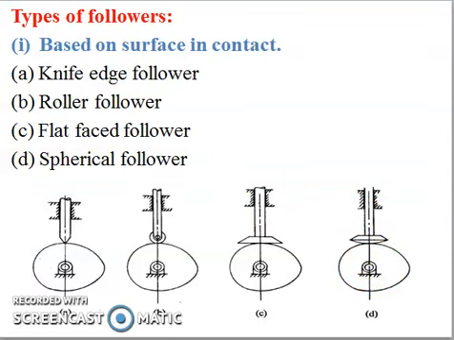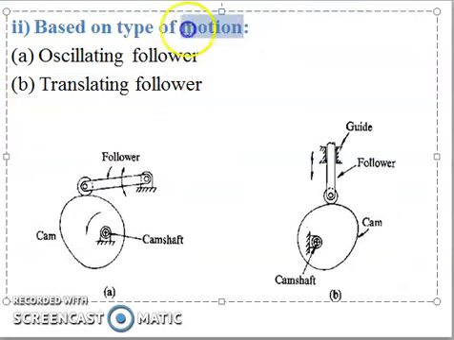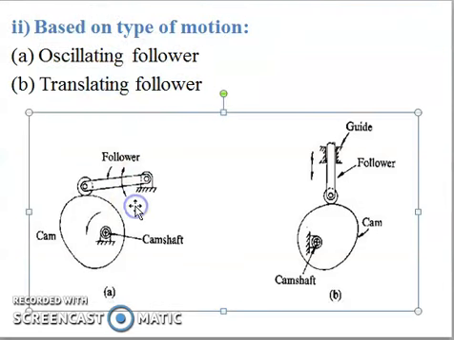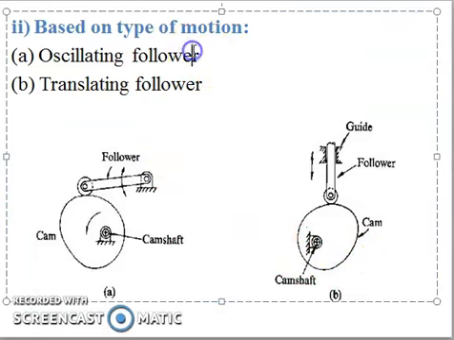Now the second one, based on the type of motion. There are two types of follower: the oscillating follower, which oscillates, and the translating follower, which translates.